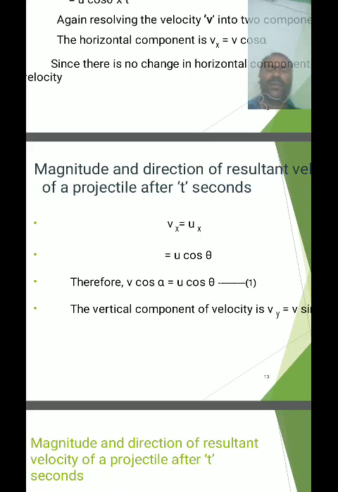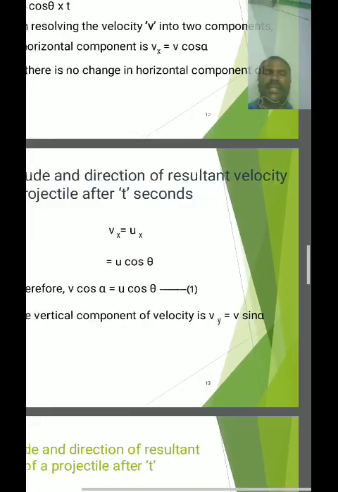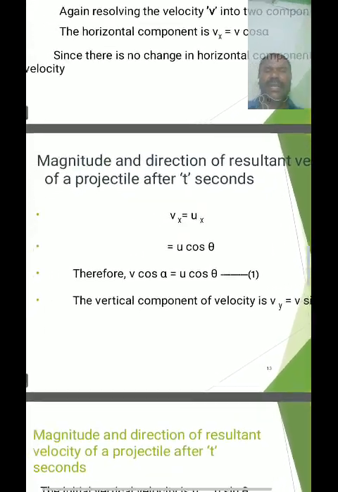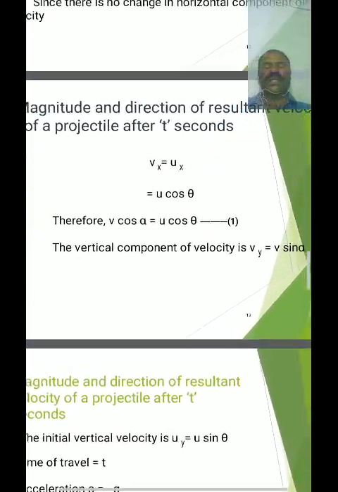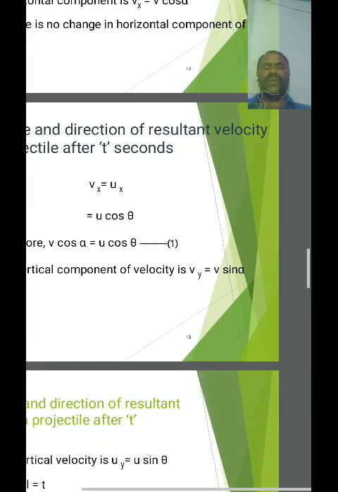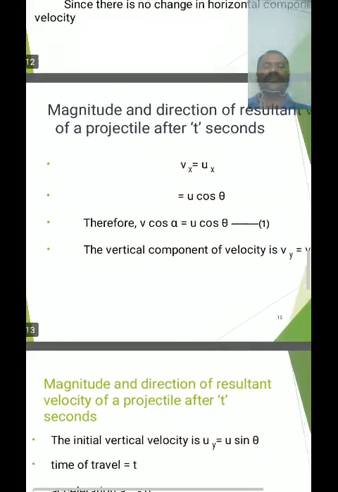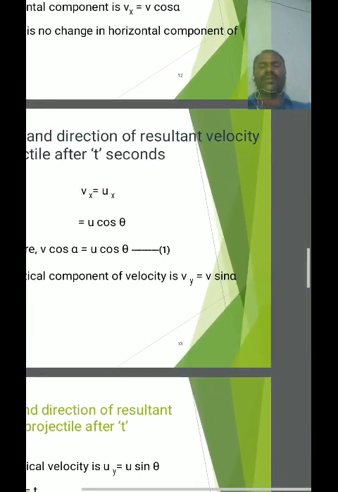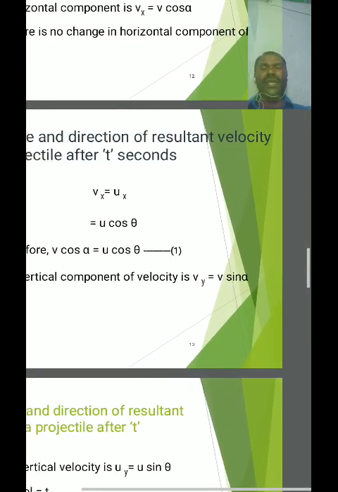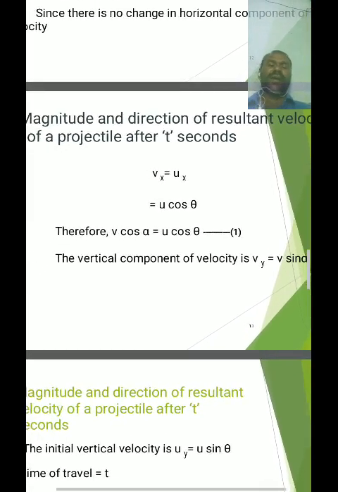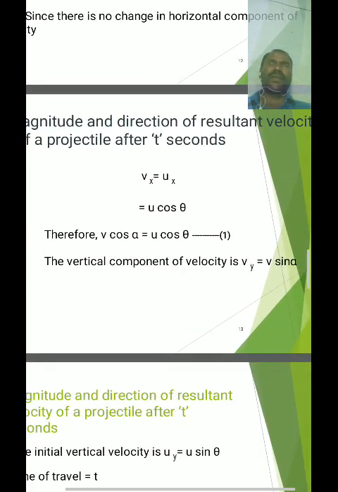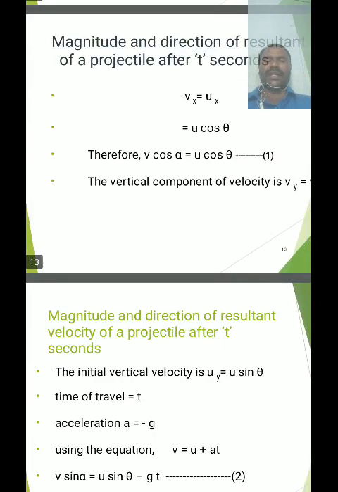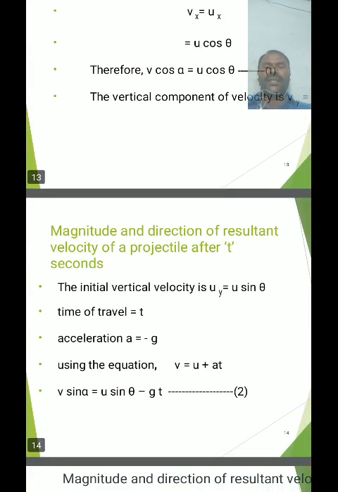The vertical component of the final velocity is vy = v sin alpha, and the initial velocity component is uy = u sin theta. So the initial vertical velocity component is uy = u sin theta, and the final vertical velocity component is vy = v sin alpha.